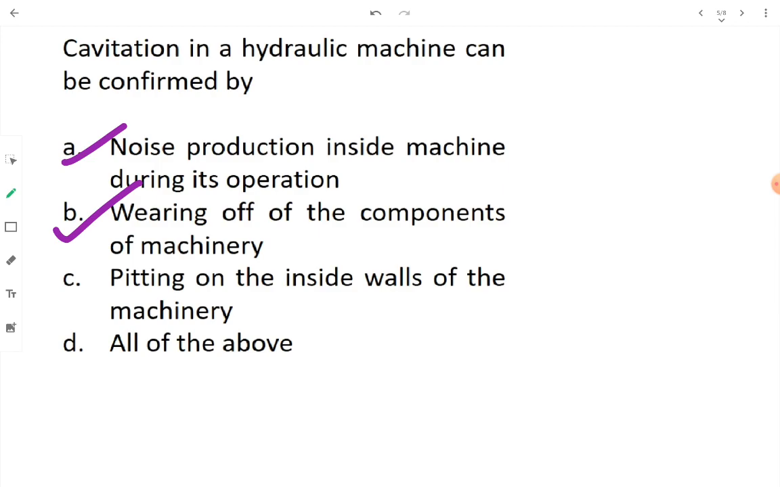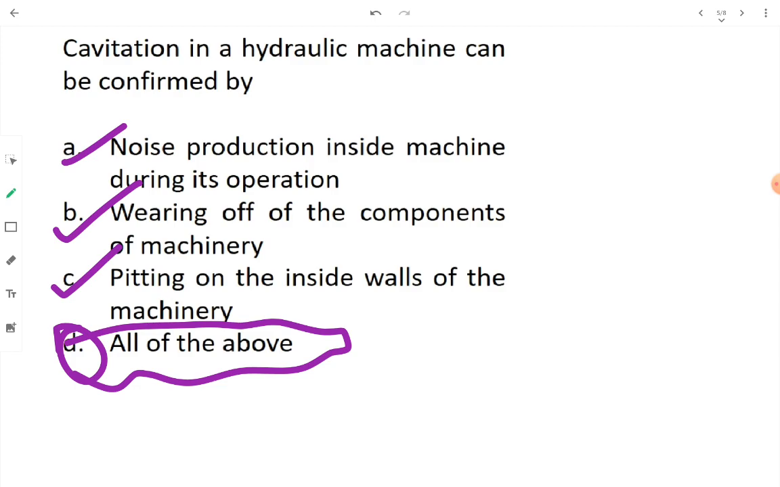Then pitting on the inside walls of the machinery. Yes, if for maintenance you are opening the casing and you find cavities, pitting of the surface, meaning unusual roughness on the inside walls of the machinery or on the components of the machinery, then you can confirm that cavitation is taking place inside that machinery. Okay, therefore option C is also right. Thereby noise production, wearing off meaning life reduction, and pitting observation are the three symptoms by which cavitation can be confirmed inside a hydraulic machine. Thereby we will go with the option all of the above.